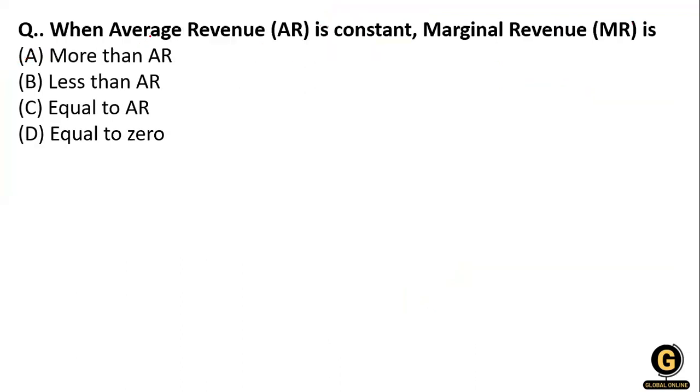Now the next question: when average revenue is constant, what is happening with marginal revenue? In case your average revenue is constant, it is always equal to your marginal revenue.